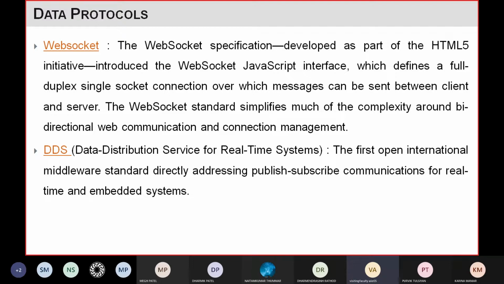And this interface defines a full duplex single socket connection over which messages can be sent between client and server, right? So here it's also following the client server architecture, in which we can do the communication by full duplex.